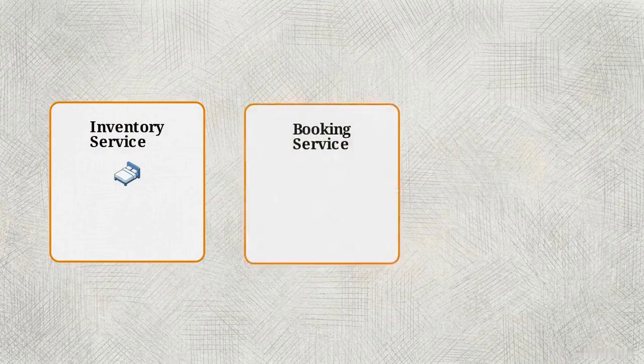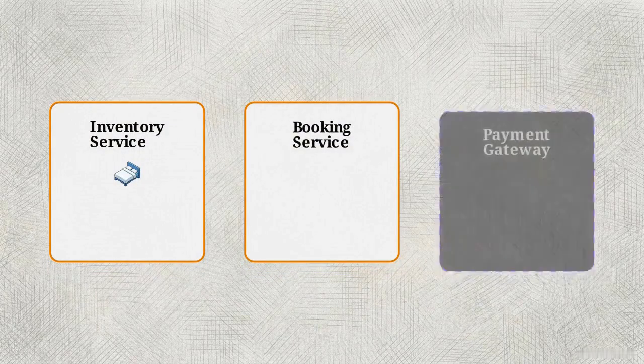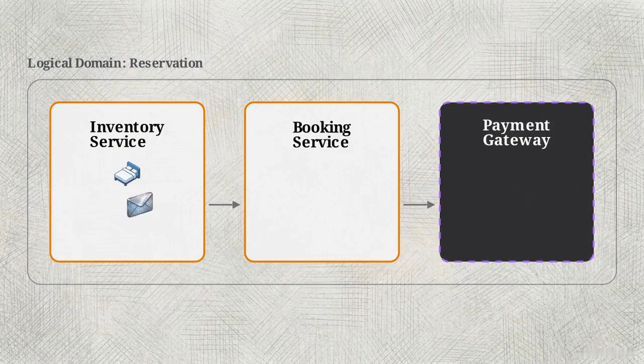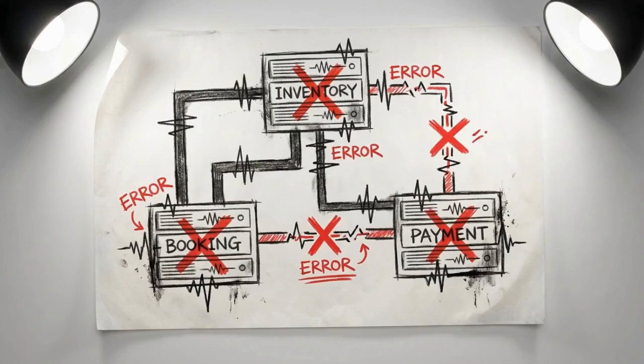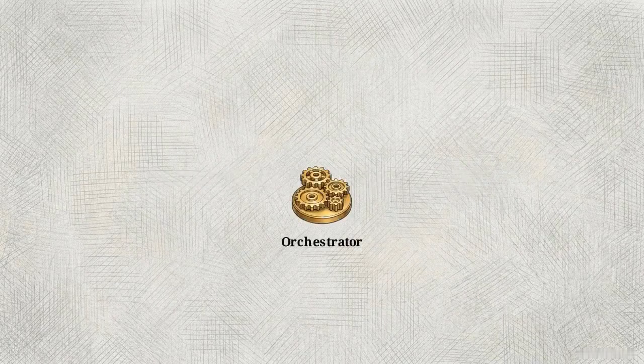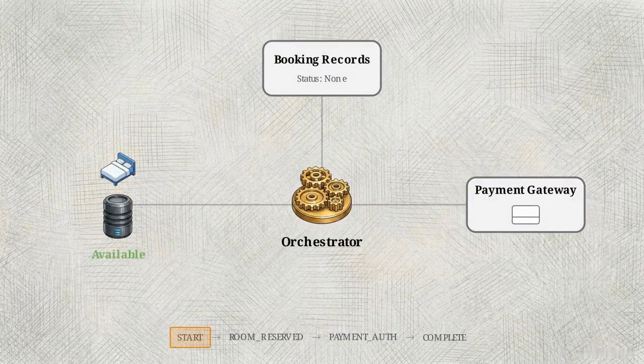A single reservation spans multiple distinct domain boundaries: an inventory service to track rooms, a booking service to record the reservation, and an external payment gateway to handle the charge. Traditional distributed transaction protocols, like two-phase commit, require all these services to lock their resources simultaneously. If one service is slow, the entire system halts. This rigid coupling fails across independent network boundaries. We solve this using the Saga pattern.